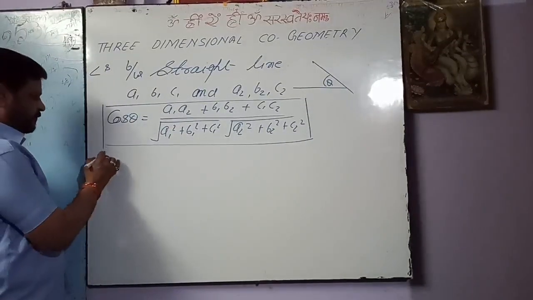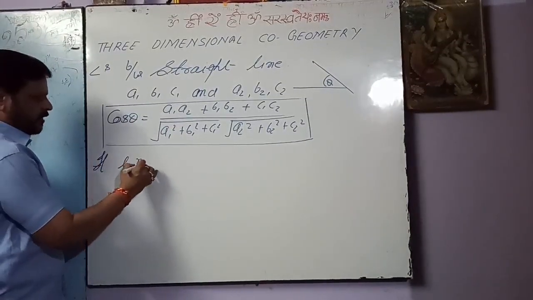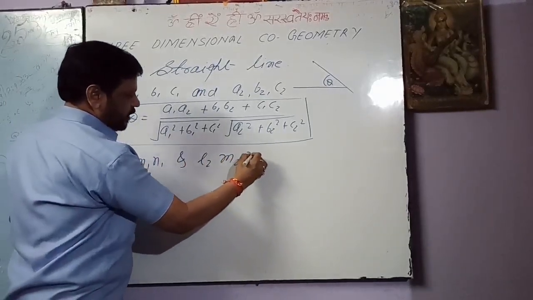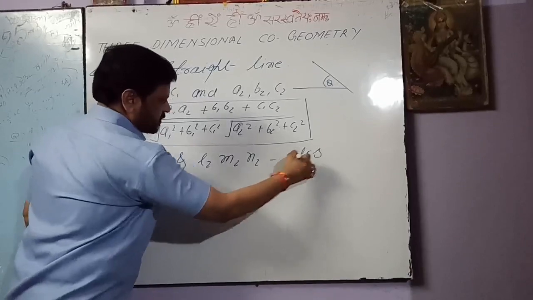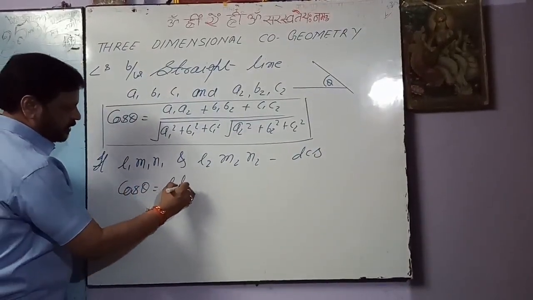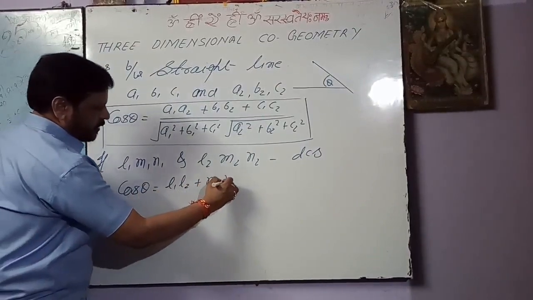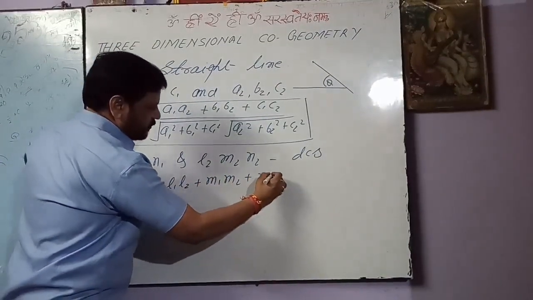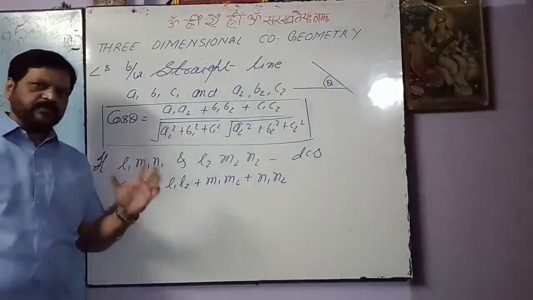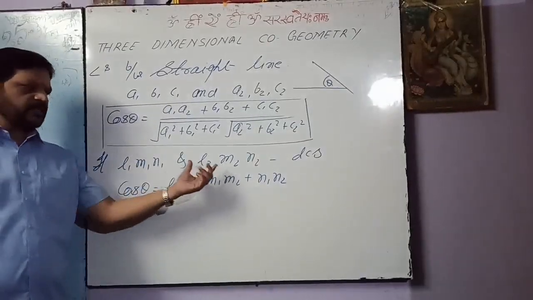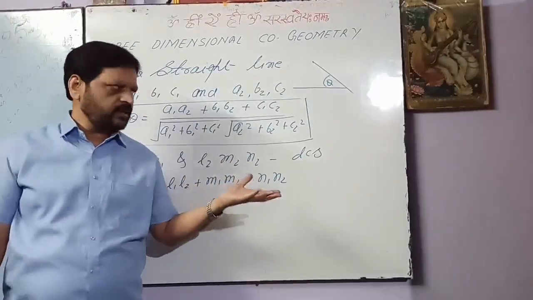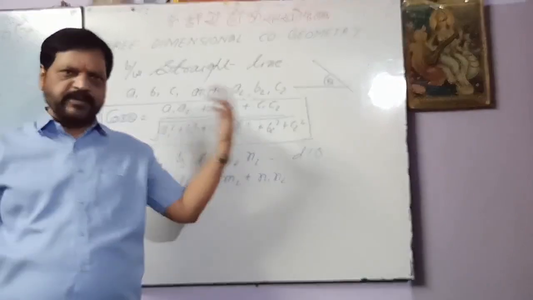And if L1, M1, N1 and L2, M2, N2 are the direction cosines, then cos theta is equal to L1 L2 plus M1 M2 plus N1 N2. So we can find the angle between the two lines if we have the direction cosines, and the conditions will be the same which we have studied in the previous topic.